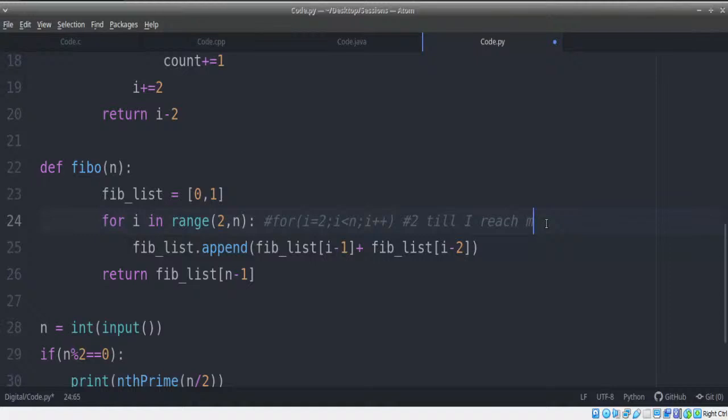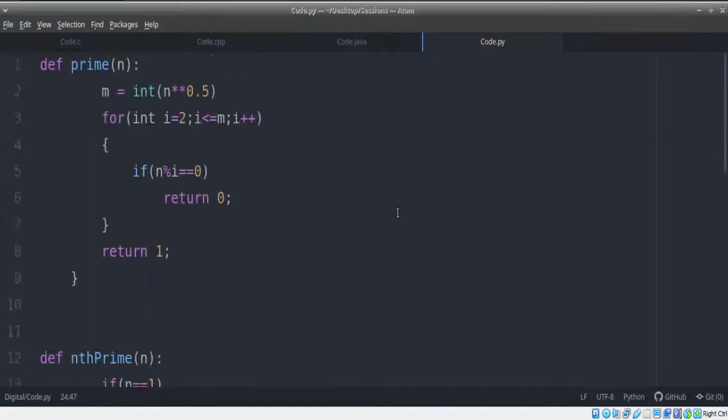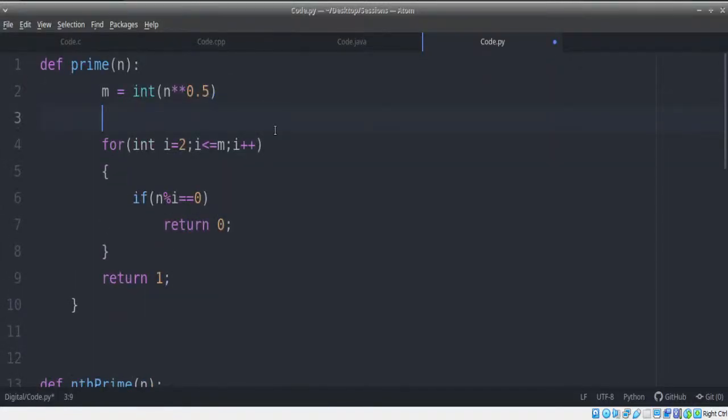Right, I've got a couple of answers. The first answer is right in one part. The second answer is right in another part. If we combine these two answers, as one of you did right now, that will give us the right answer. Remember, the logic is for i in range of a comma b is the same as for i equals a, i less than b, i plus plus.